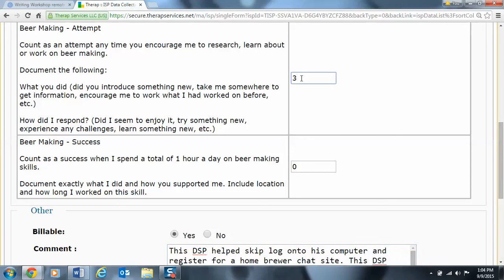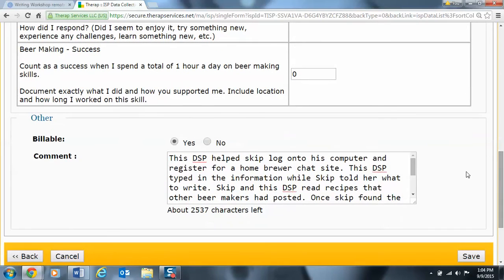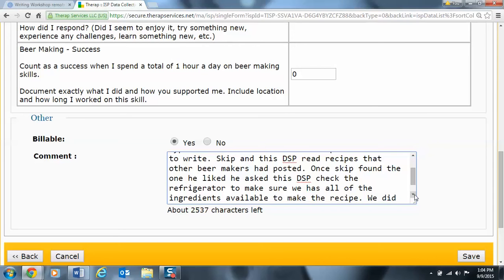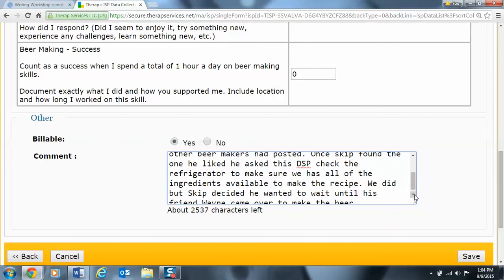So if I actually read through the one that I just did, I actually made 4 attempts here because I helped him to log into the computer. That's 1 attempt. I typed in the information. That's 2 attempts. I then read the recipes for making the beer, which is 3 attempts. I then went and checked in the refrigerator to make sure we had all the stuff available for the recipe. So I actually made 4 attempts on this one.